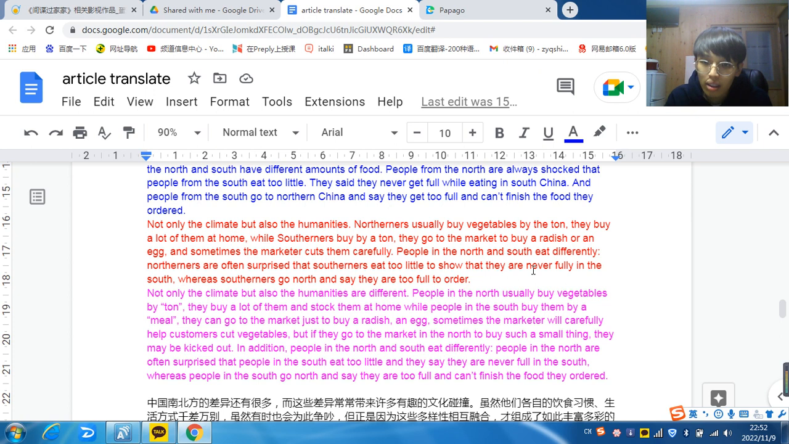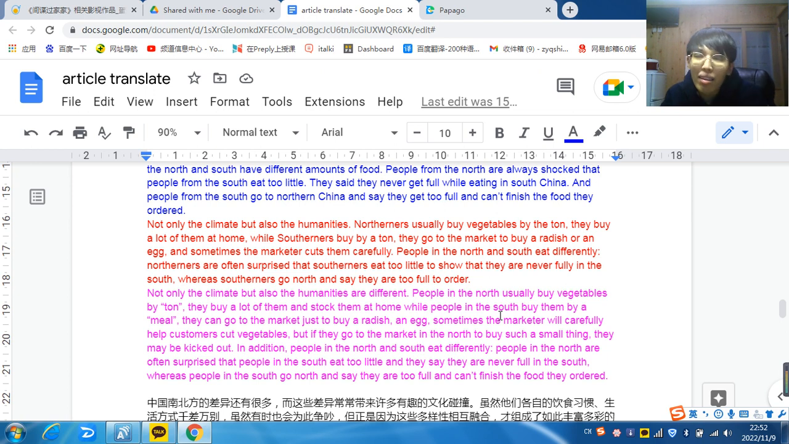This is the first different thing that people talk about on social networking. They go to the market, and the market is different, like how they buy things. Also, the amount of food is totally different. In the north, there are a lot of things. The plate is so big. It's a really big plate.